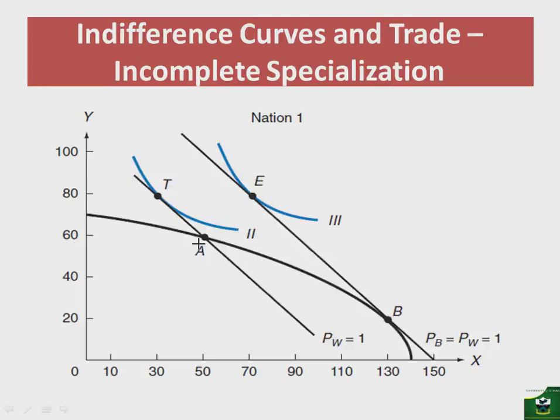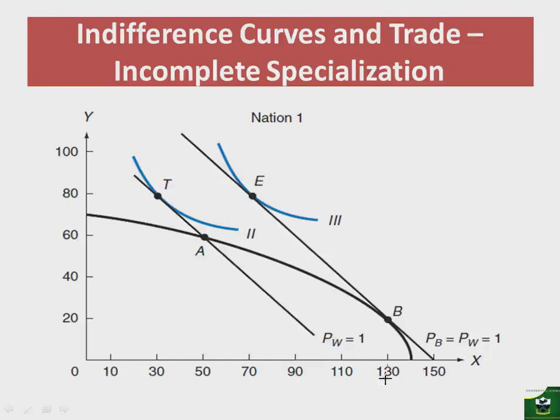it means that nation 1 will move down the curve as the domestic terms of trade, or the relative commodity price, gravitates towards the international terms of trade of 1. So we'll be moving until we reach a world price of 1. That's when the nation will stop producing more of X, and this occurs at point B. At point B, nation 1 ceases to have further comparative advantage in X, and nation 2 ceases to have further comparative advantage in Y.